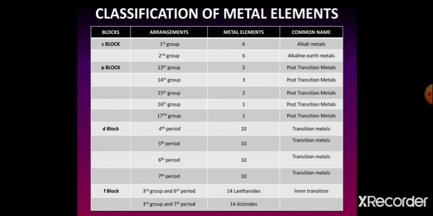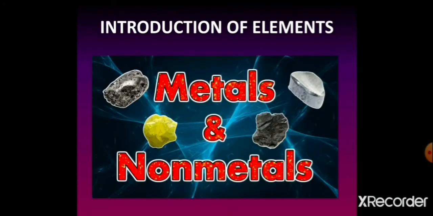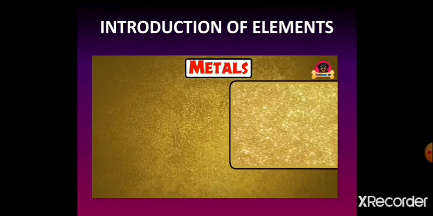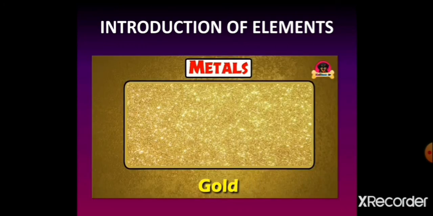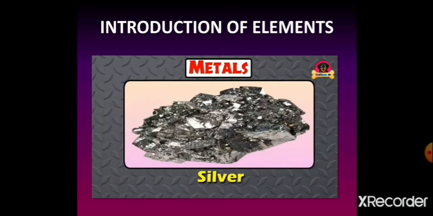Actinide elements are metal radioactive elements. They are emitting the light radiations. Students, let's introduce the elements. See, the most precious noble metal gold, very shiny silver metal,